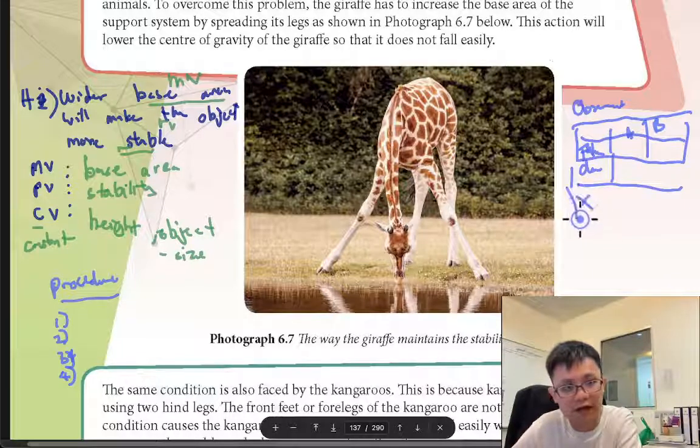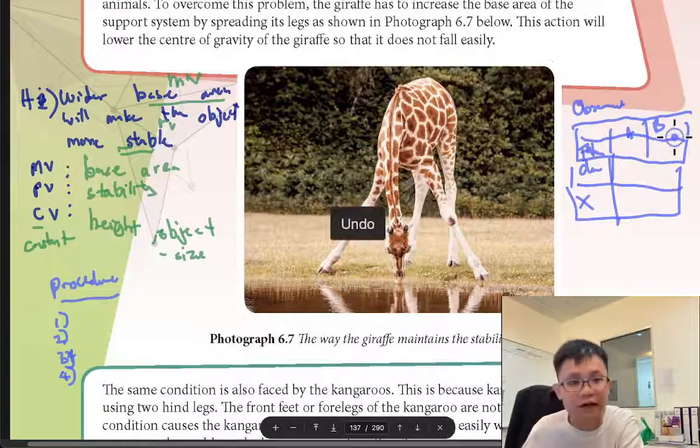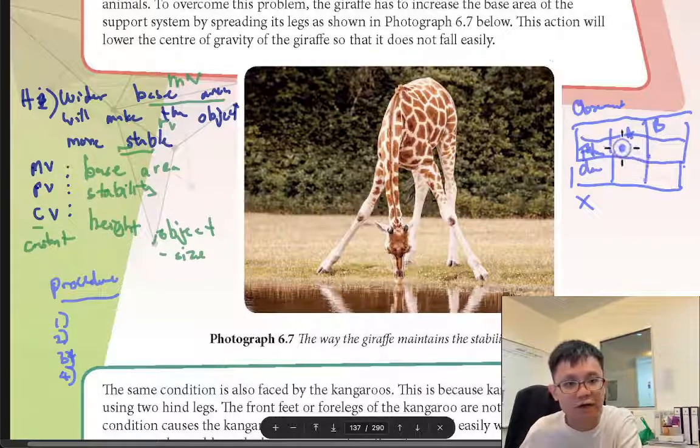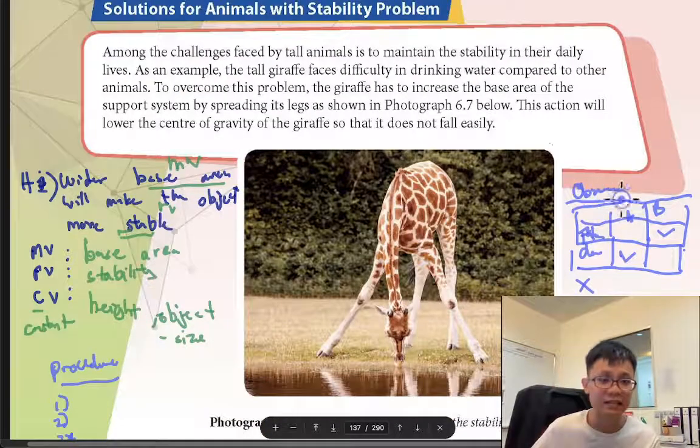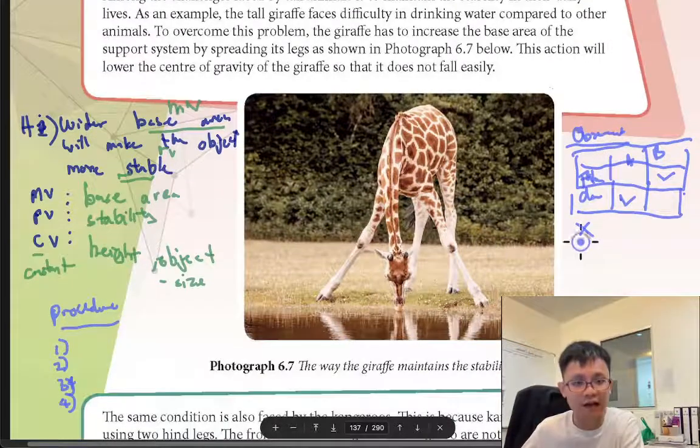Okay, maybe like this is enough. For example, A fall down, B no fall down. So this is the observation, what I saw.